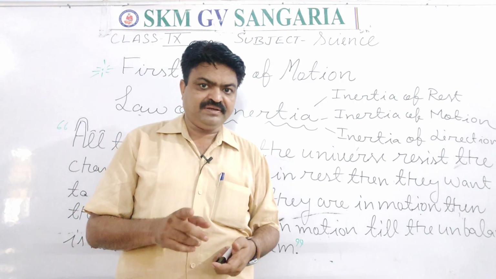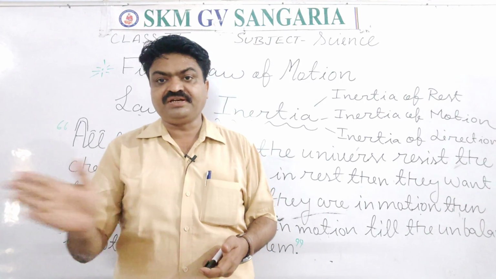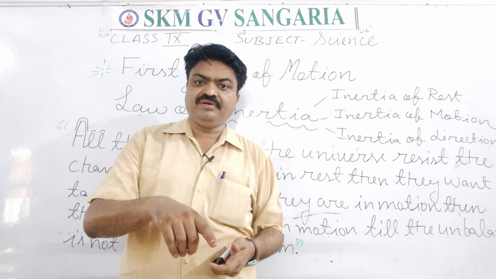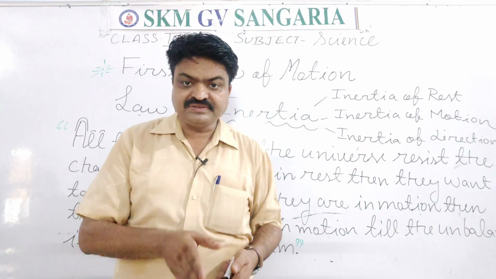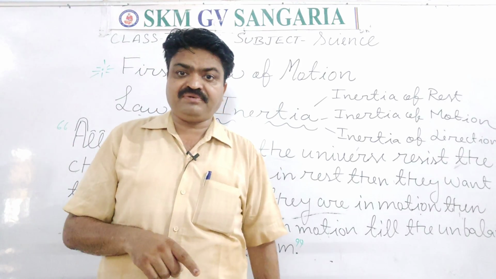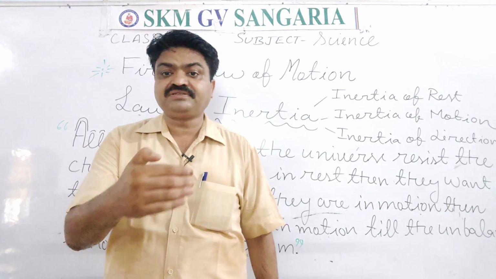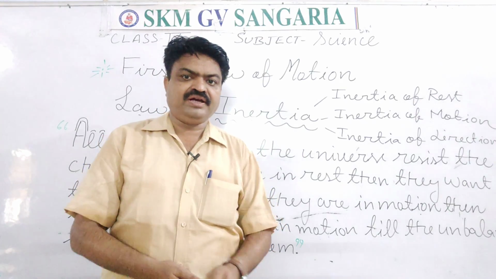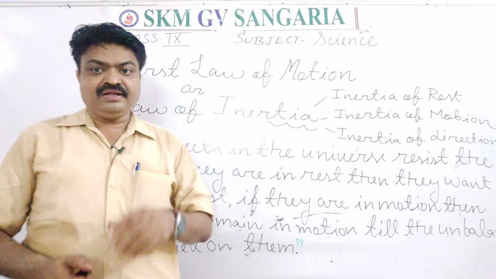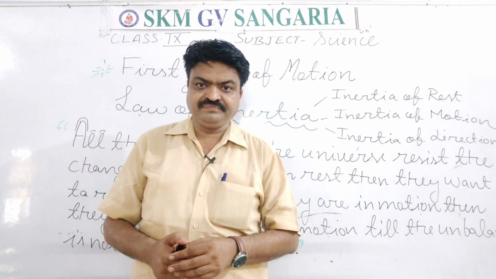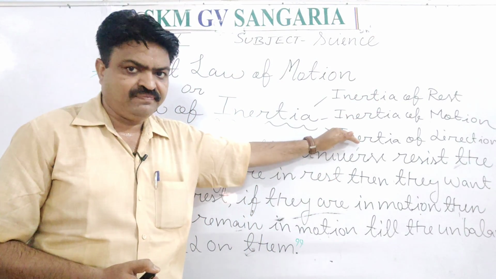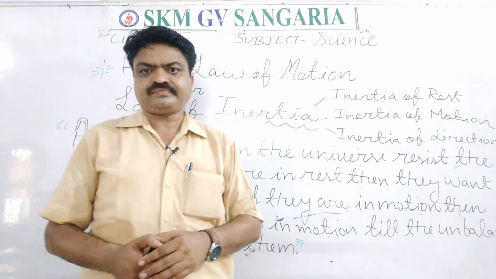The direction of the ball is changed, but the ball wants to remain in the same direction. So when objects want to remain in the same direction and resist the change, that is known as inertia of direction. So there are three types of inertia, students: inertia of rest, inertia of motion, inertia of direction.